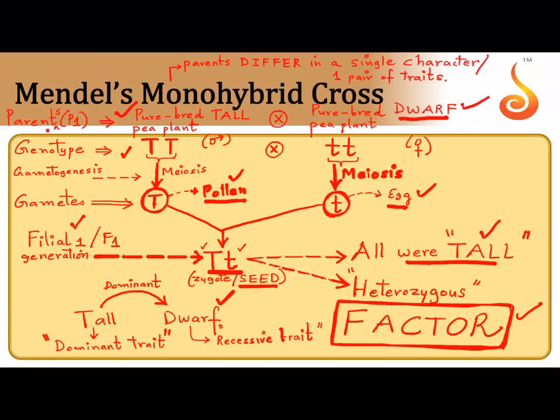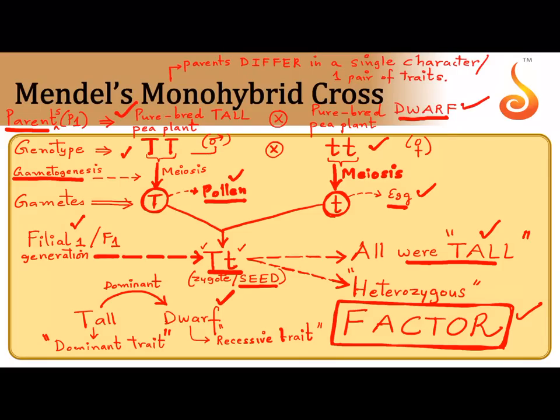See from the beginning, parent, what did Mendel cross? Mendel crossed a pure breeding tall pea plant with a pure breeding dwarf pea plant. Genotype, pure breeding means homozygous, capital T, capital T. Then pure breeding dwarf will be small t, small t. For a plant to undergo breeding, it has to produce gametes. How do they produce gametes? Gametes are produced by meiosis, by a process called gametogenesis.